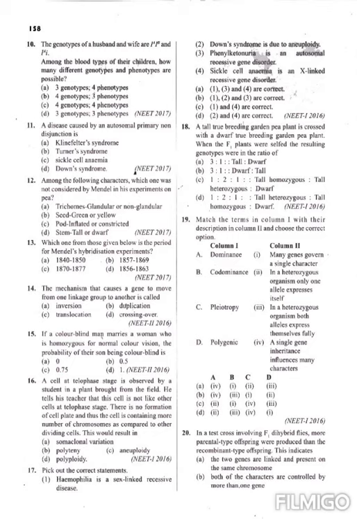Next question. In a test cross involving F1 dihybrid flies, more parental type offsprings were produced than the recombinant type. This indicates the two genes are linked and present on the same chromosome. Both the characters are controlled by more than one gene. So here the option is clear.